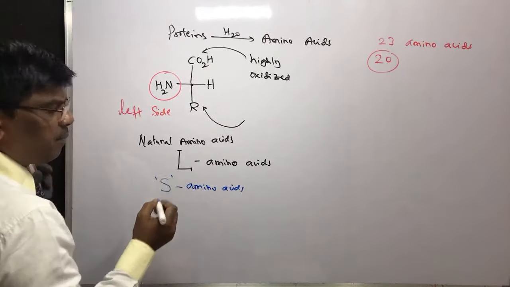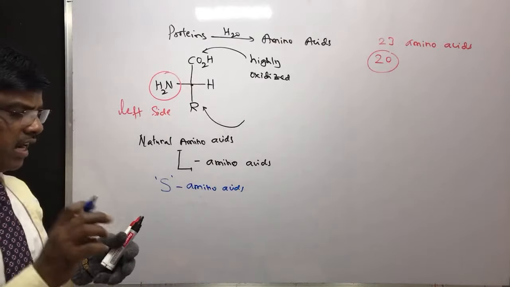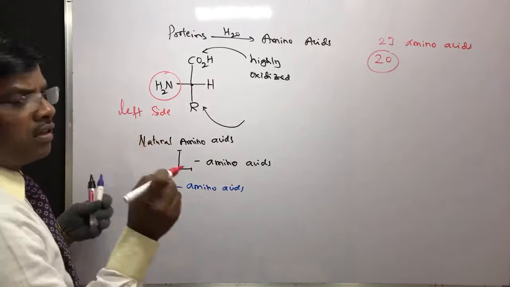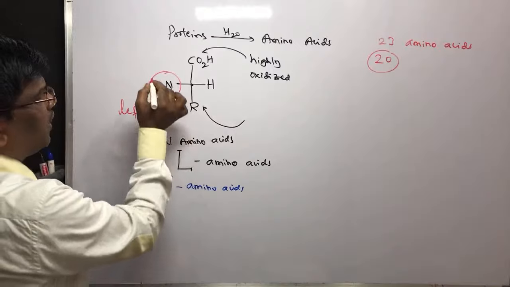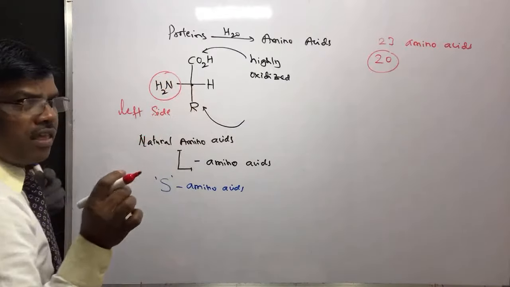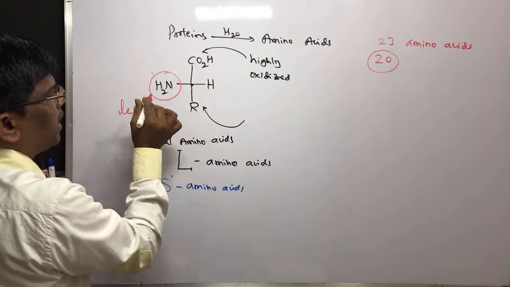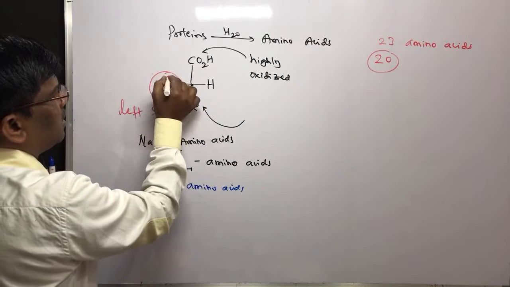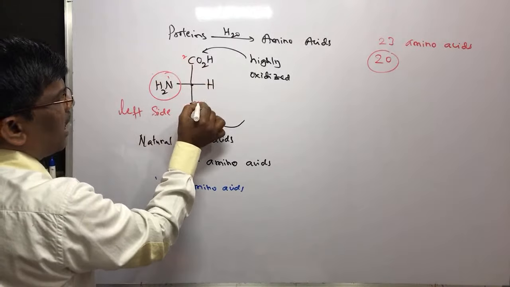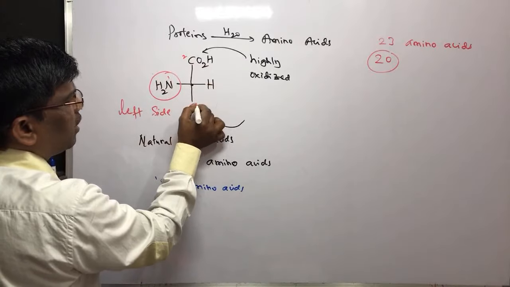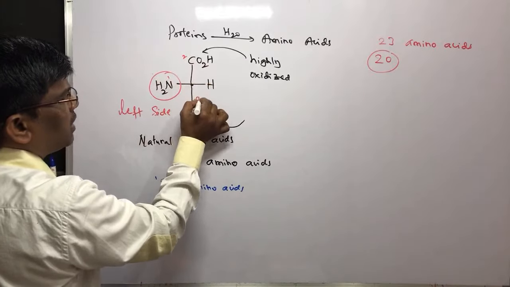This S represents absolute configuration. How to reach this absolute configuration? For example, give the CIP rules. Based on CIP rules, give the priority numbering. Nitrogen is 1, carboxylic acid 2, and for example here it is methyl group, it is going to be 3.